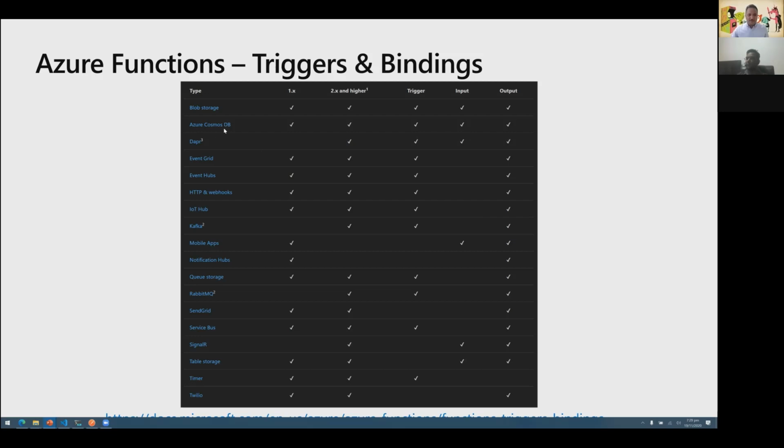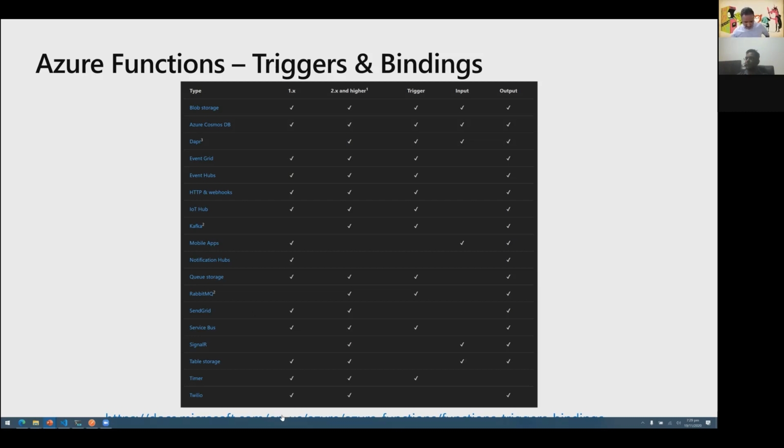Like in case of Azure Cosmos DB, it can be used as a trigger, as an input, and also as an output. But in some cases, we only have the capability to use it as a trigger and output, for example the queue storage. We cannot use this as an input. So this is done using something called bindings. Bindings are of two types, input and output.